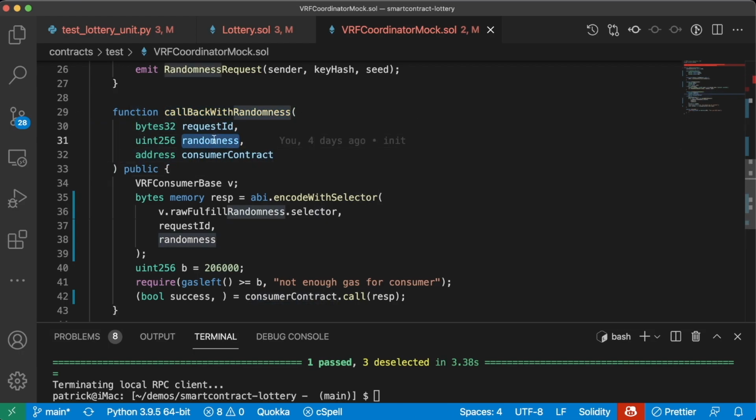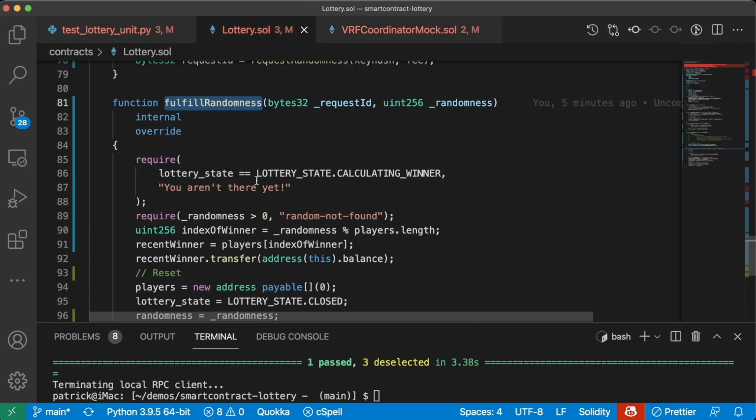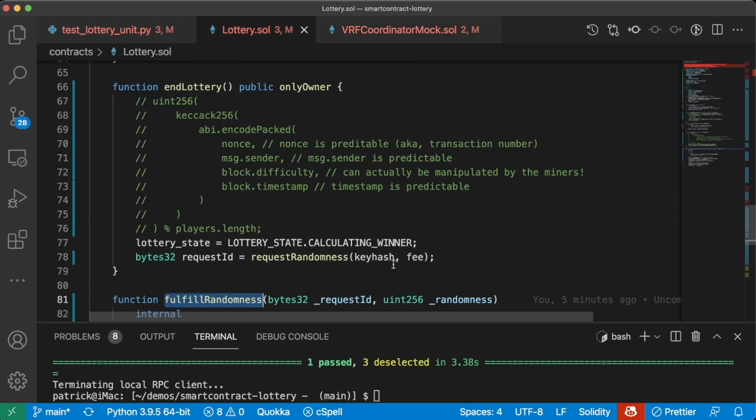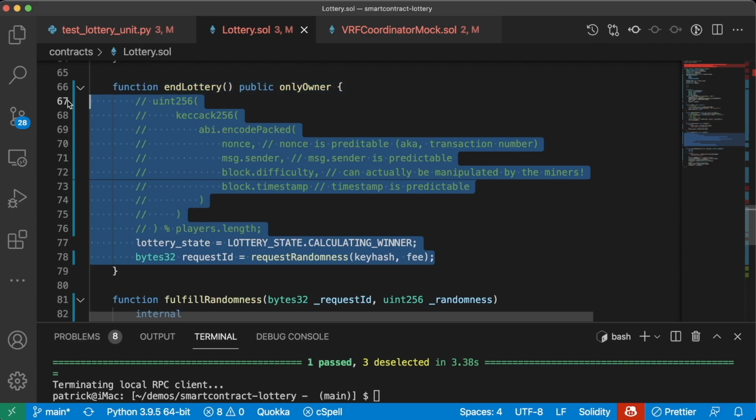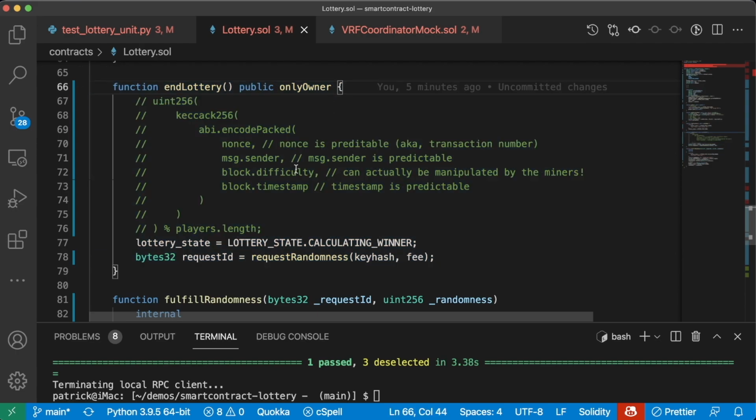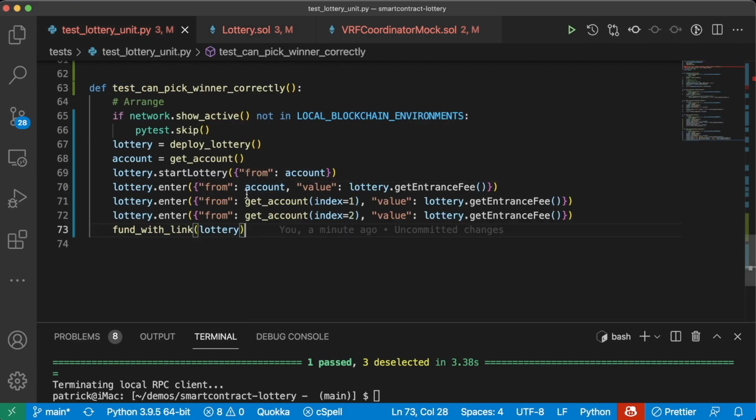We're going to return a random number, of course. We're going to choose the contract we want to return to, but we also have to pass the original request ID associated with the original call. Now in our lottery contract, our end lottery function isn't going to return anything. And even if it did, it would be really difficult for us to get that return type in our Python.